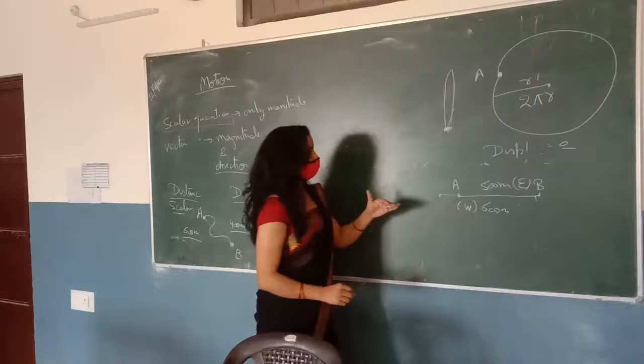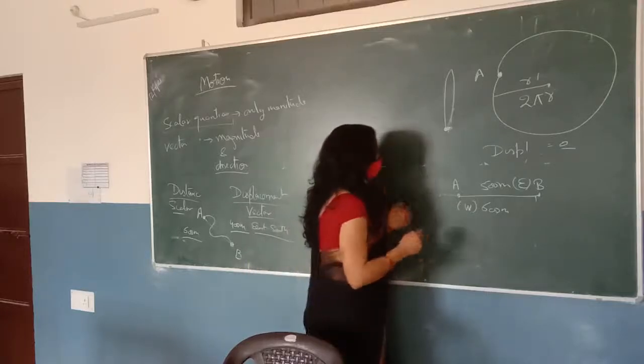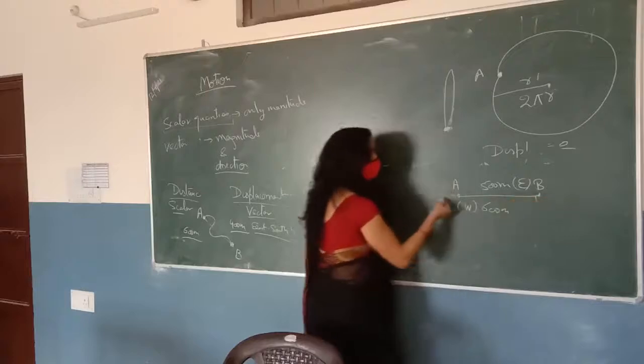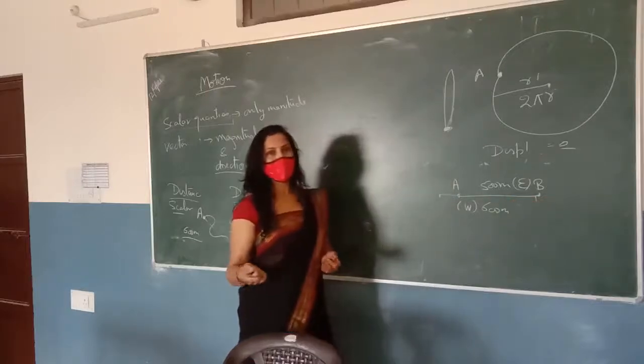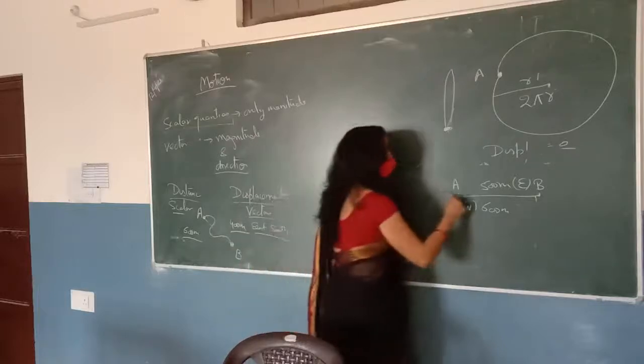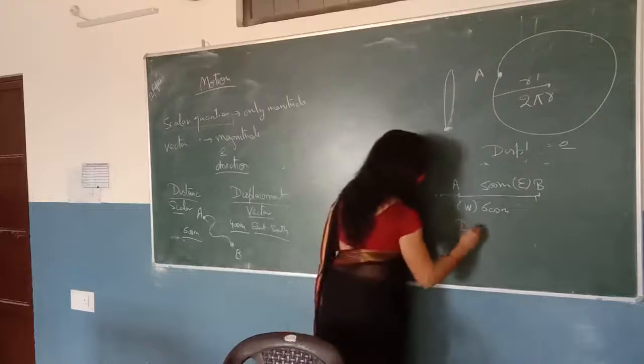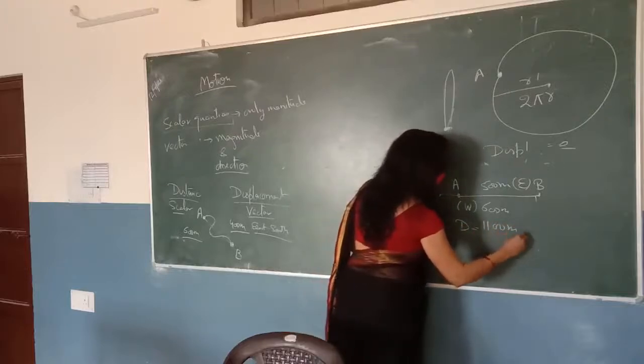For the distance covered, it is 500 meters plus 600 meters, the actual path covered by you. So the distance is 500 plus 600, that is 1100 meters.